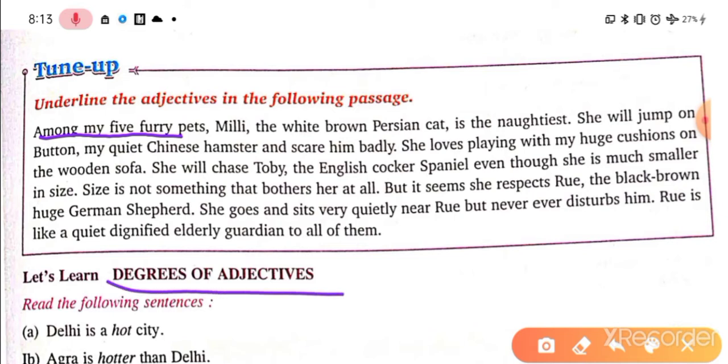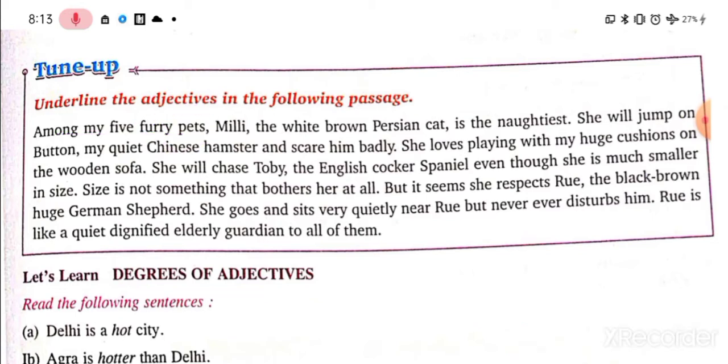This is the next part. Whenever an adjective is used, there must be a noun, because adjectives are describing words, and they describe and say something about the noun. So wherever the nouns are, just before them you can see an adjective. And yes, we have among my 5 furry pets.